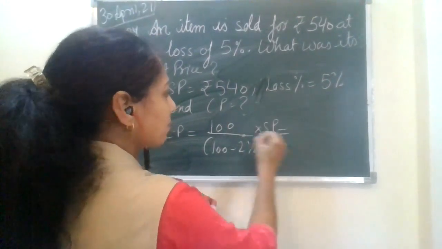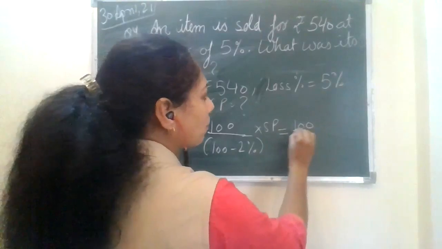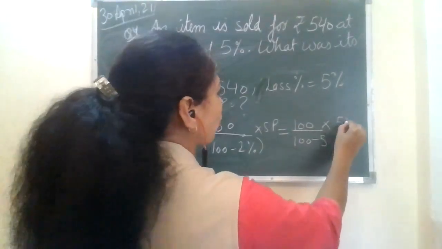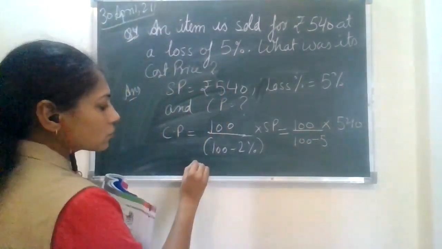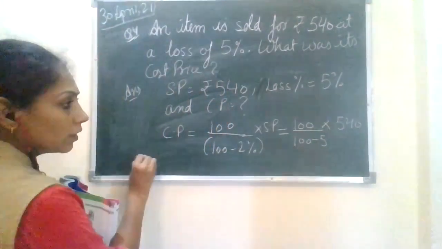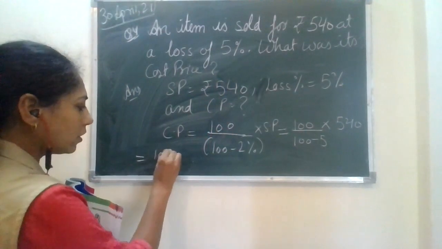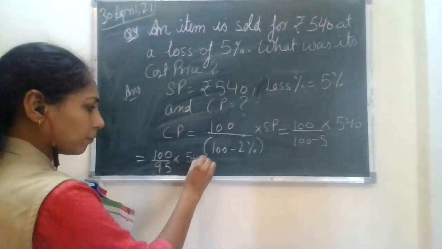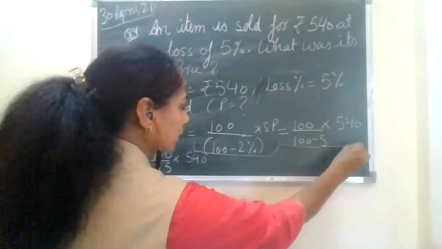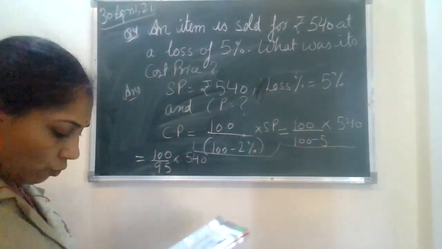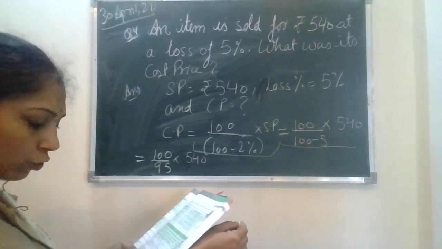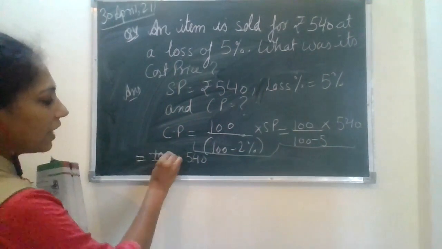And this implies I'm putting the values: 100 upon 100 minus 5 into SP, that is your 540. Okay, so I'm solving over here. The next step is 100 upon 95 into 540. So how you're going to do? 5 is a common factor.